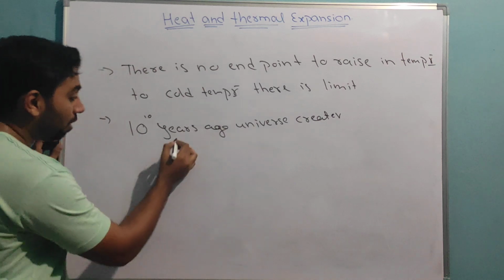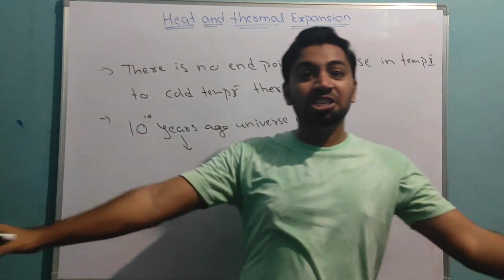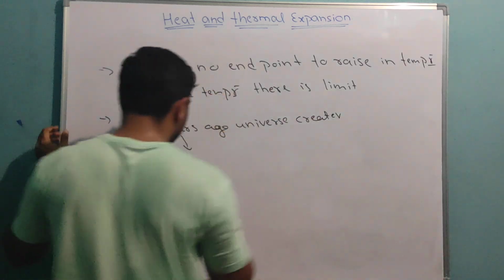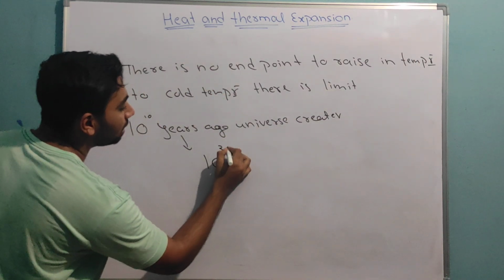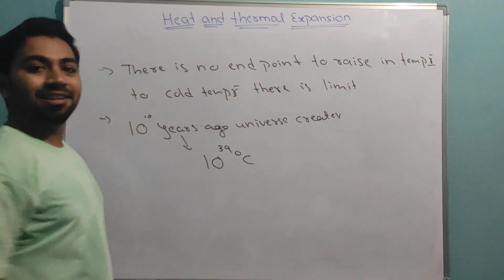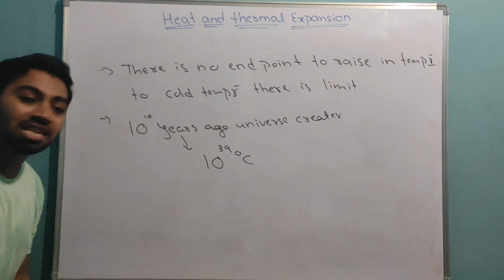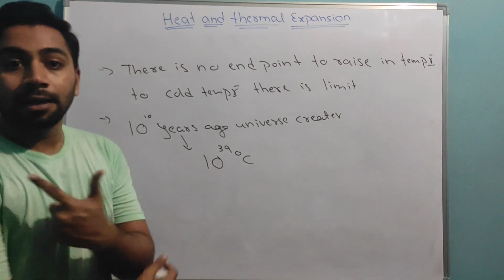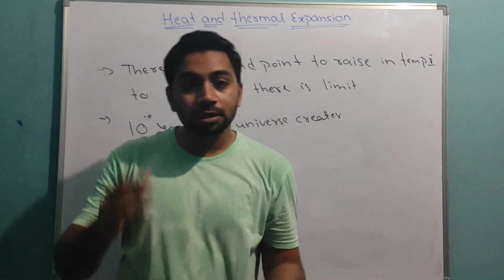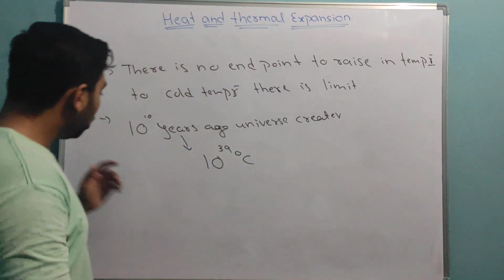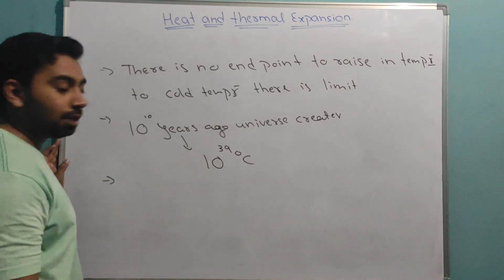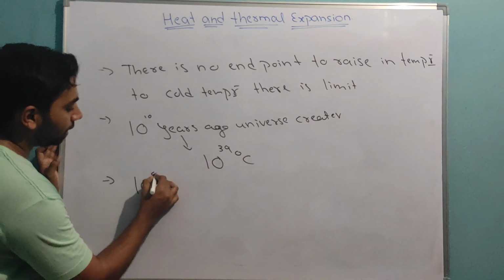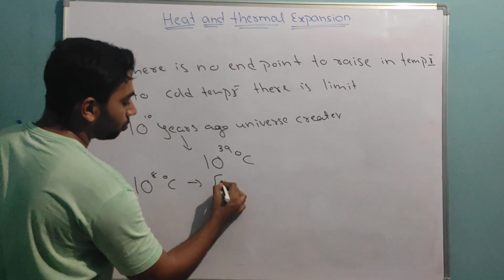Now, at that time we got the world's highest temperature, and that is 10 to the power of 39 degrees Celsius. This is what we have measured as highest. What humans created, not natural, the highest value of temperature humans created is 10 to the power of 8 degrees Celsius at